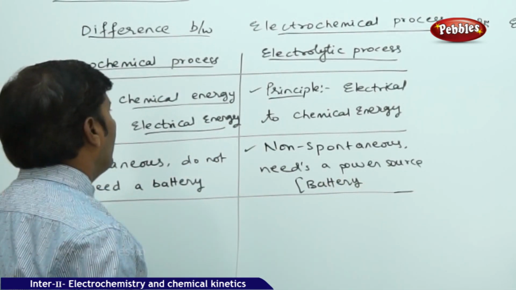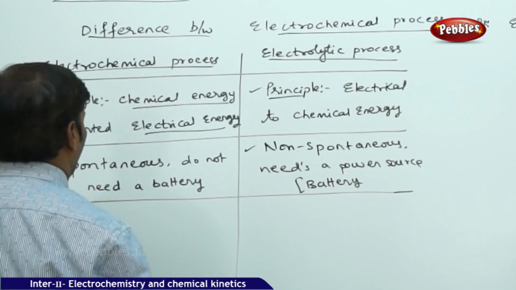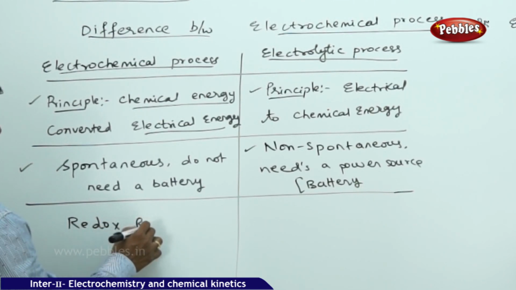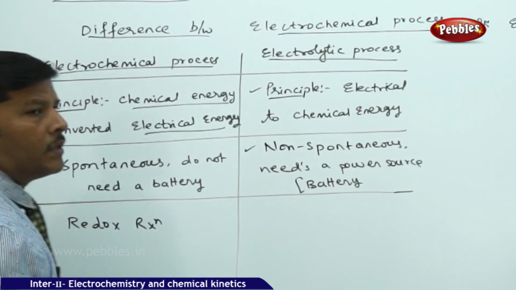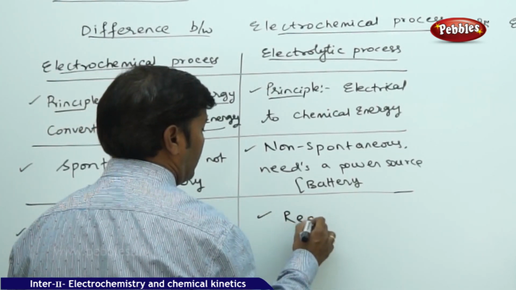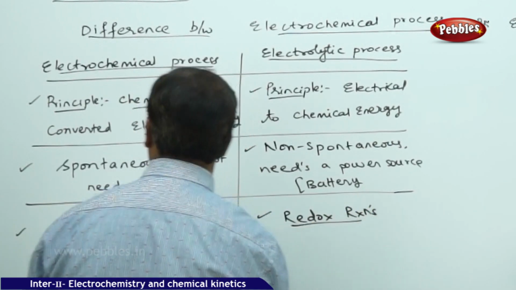Third, both of them involve redox reactions. The electrochemical process involves a redox reaction and the electrolytic process also involves redox reactions, but there is a slight difference.